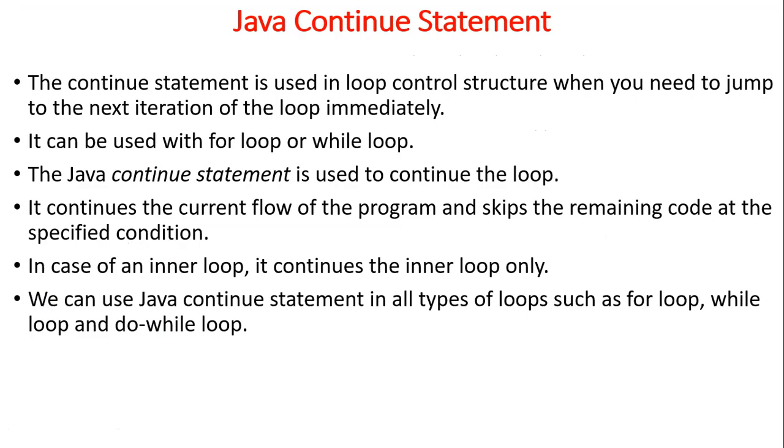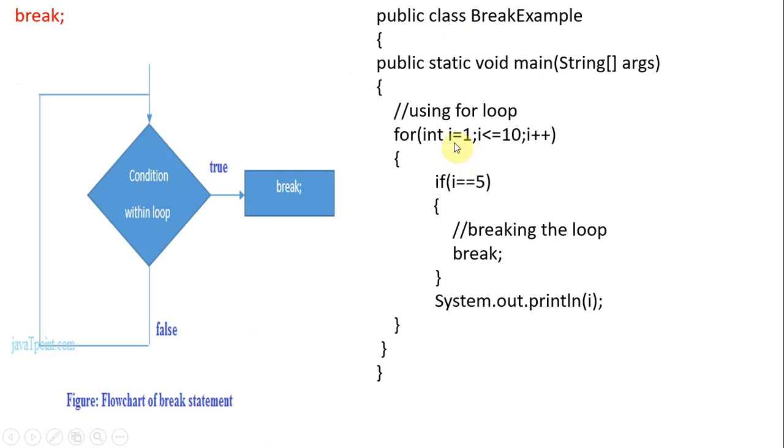Next one, the continue statement. Continue is somewhat quite opposite to the break. It continues, but it will skip wherever the condition becomes true. Skipping means you just skip the specific execution and you continue.